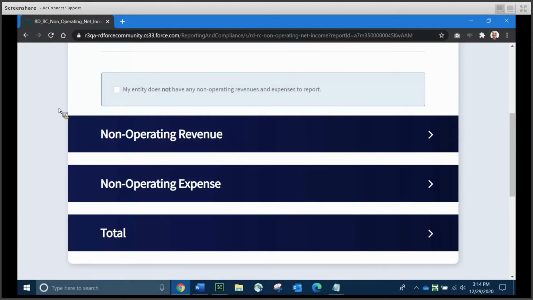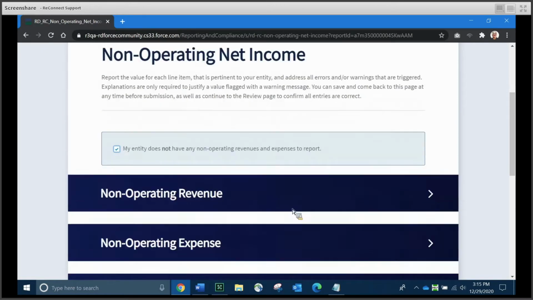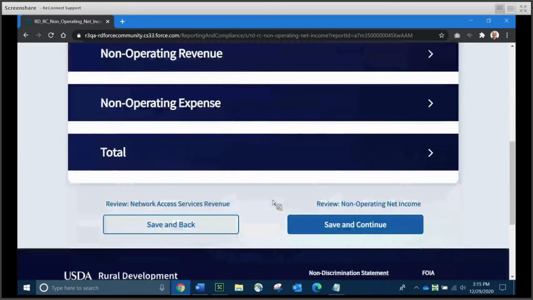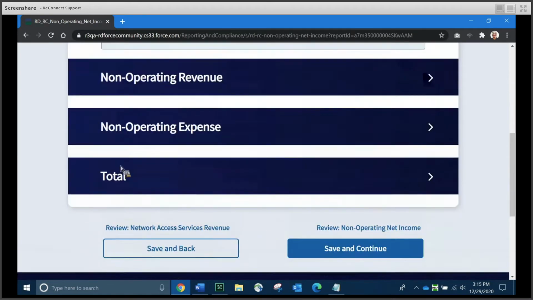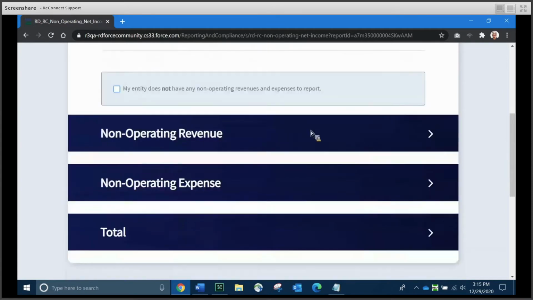Non-operating revenue, non-operating expense, and total. And I'll show you how those work in just a moment. And like the previous schedule, network access services revenue, if you don't have any non-operating net income to report, you can simply click the checkbox that says my entity does not have any non-operating revenues and expenses, and then click the Save and Continue button at the bottom to continue with your data entry on the next schedule.